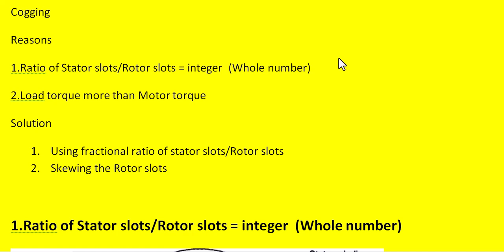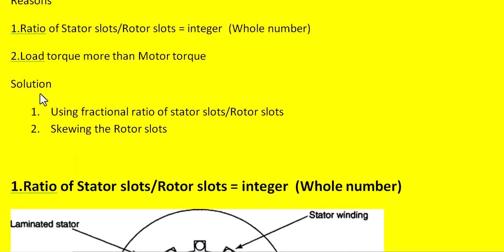The reasons for cogging are, one, the ratio of stator slots to rotor slots is an integer, meaning a whole number. Another reason is that the load torque is more than the motor torque. The solutions for this are, number one, using a fractional ratio of stator slots to rotor slots. The second solution is skewing the rotor slots.